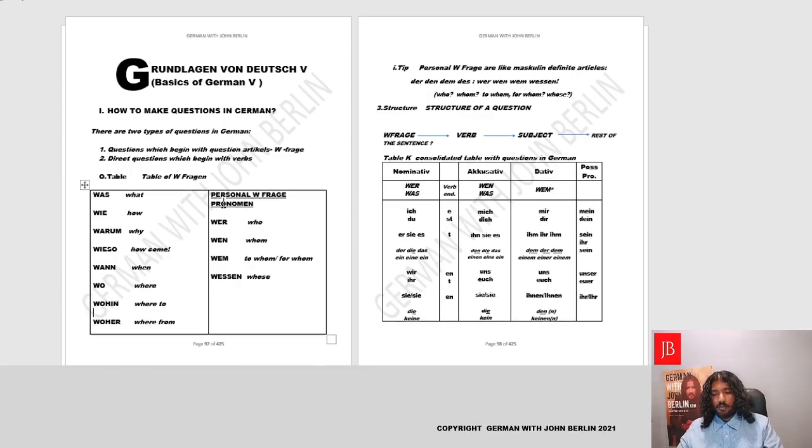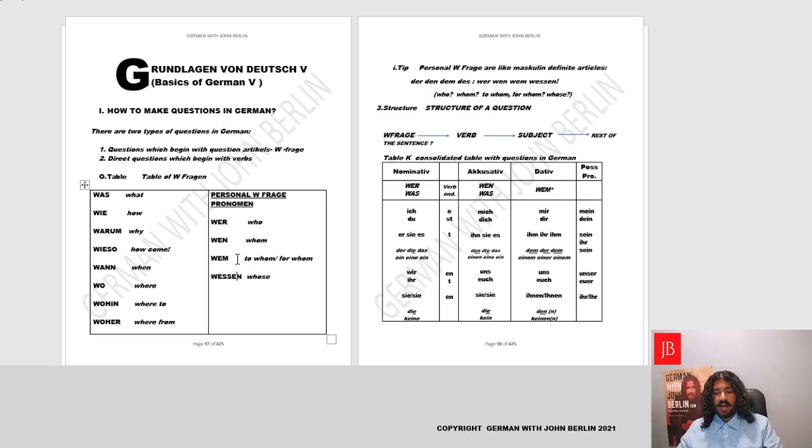All right, now we move forward to the next column here. It's called the personal W-Frage pronomen. These are also the W-Frage pronomen, but they're related to the personal pronouns. They are the basic questions of the personal pronouns. For example, who in German is wer. Whom in German is wen. To whom, for whom in German is wem, and whose in German is wessen. Till now we had been using the English words who, whom, to whom, for whom, and whose. Now we are using the German words wer, wen, wem, wessen.